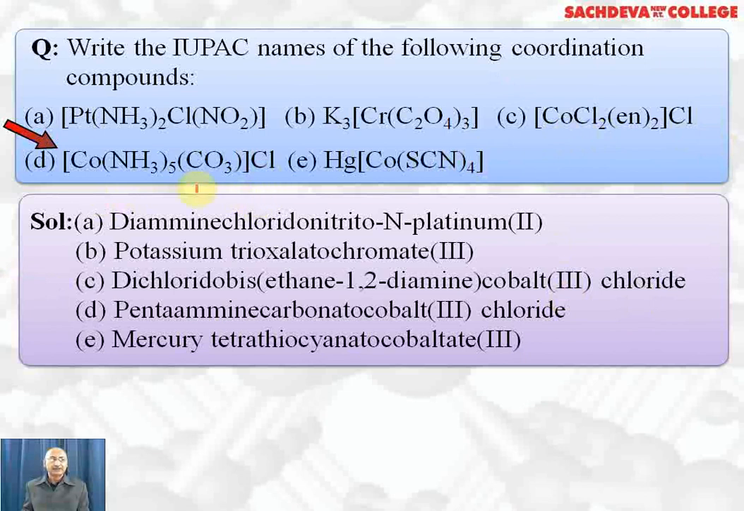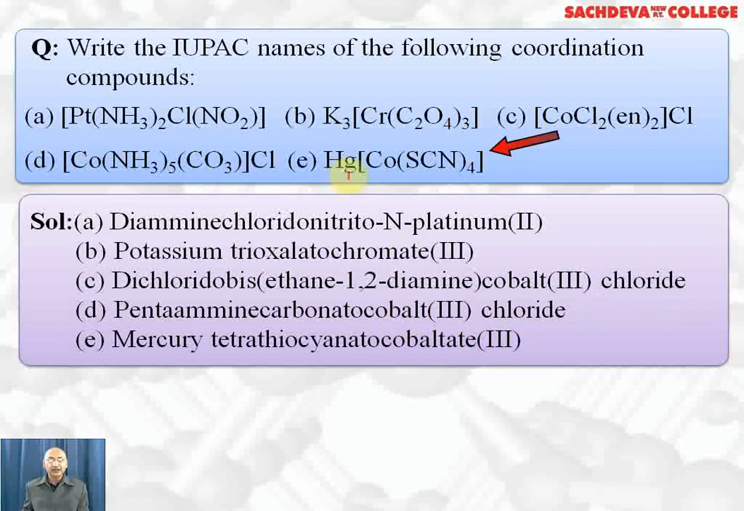Next complex we have, there are 2 ligands, one is carbonato, another is ammine. First we write pentaammine because there are 5 ammonia. Carbonato, there is 1 carbonato. Charge on cobalt is +3 because carbonate is -2, chlorine is -1, so cobalt will be +3. So cobalt(III) we have written, chloride. There is no change in the name of cobalt because the complex ion is positively charged.